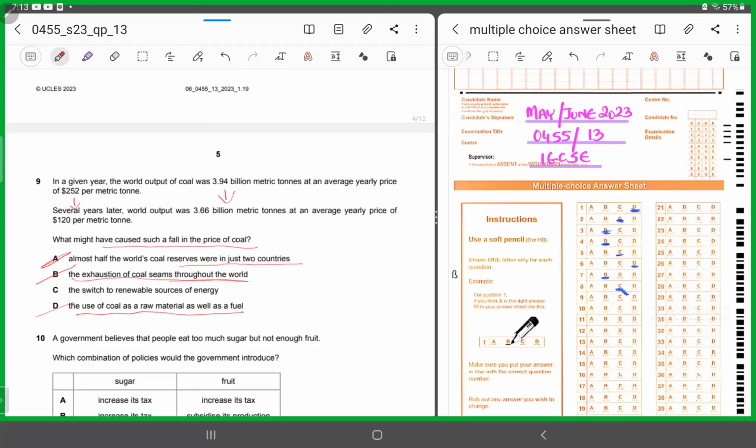Yes, it has to be C, the switch towards renewable sources of energy. That is why the demand has also fallen. And since the demand is falling, the price has also fallen, right? People have moved to alternative sources of energy, right? Let's say maybe solar, maybe wind. All right, so now you understand the logic. So 9 has to be C.